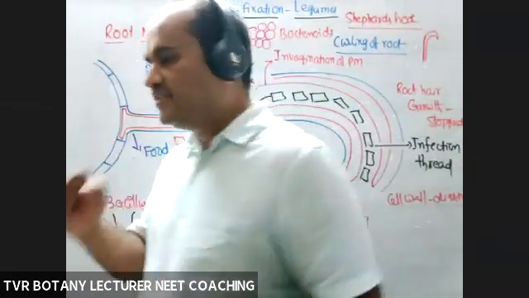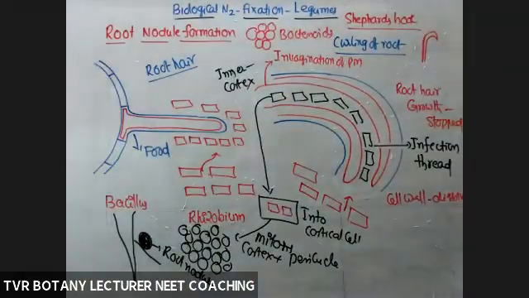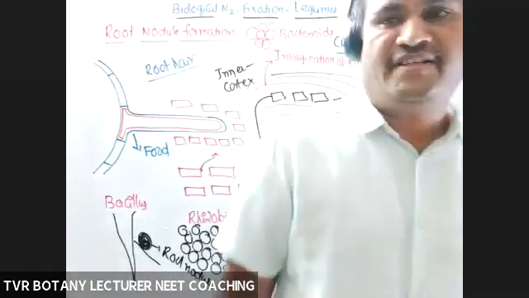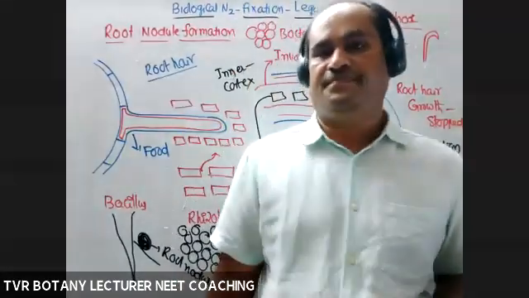So after formation of a nodule, vascular connection is established between the root nodule and host root for transportation of various materials between bacteroids and host. So that is about the formation of the root nodule. So what are the steps in root nodule formation?